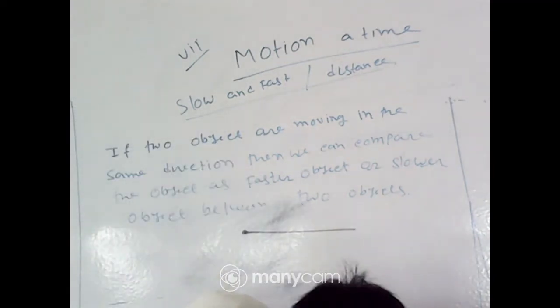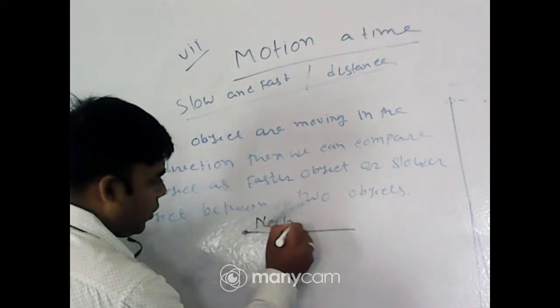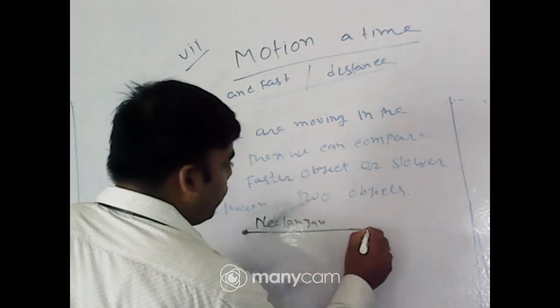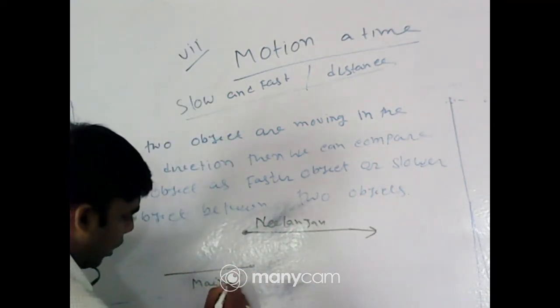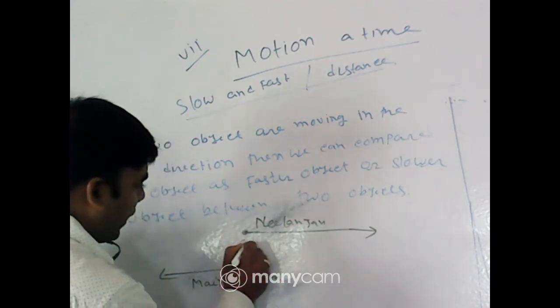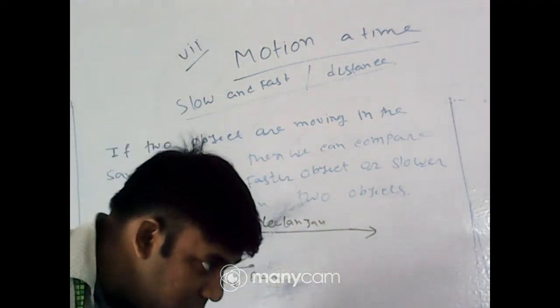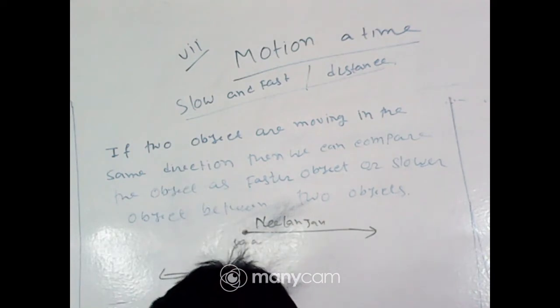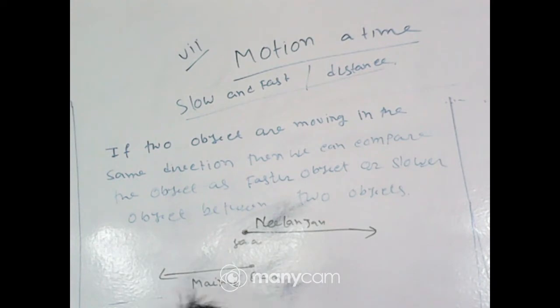That is Nilanjan and Moinak. Nilanjan starts moving from here at 8 a.m. and Moinak starts moving from here at 8 a.m. Okay. Which one is faster? Quickly answer. I want to check the names of the first 3 students. Which one is faster? Sir, cannot compare.